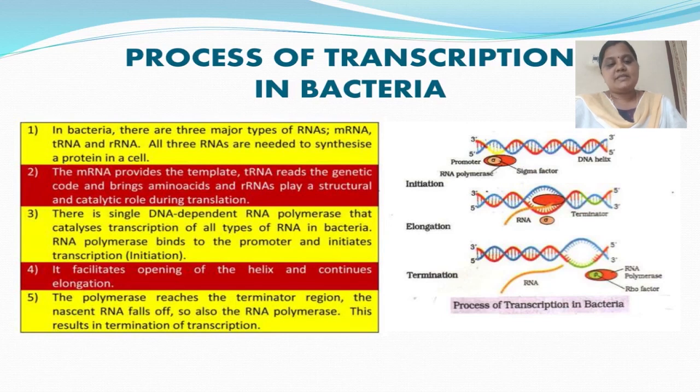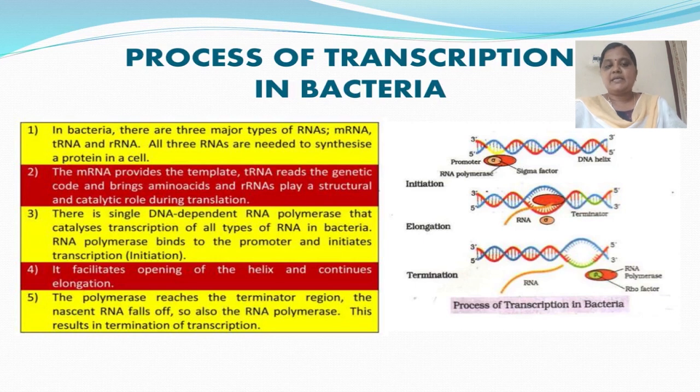So this is the process of transcription in bacteria.